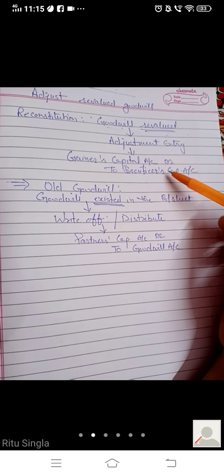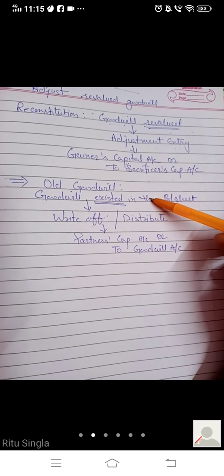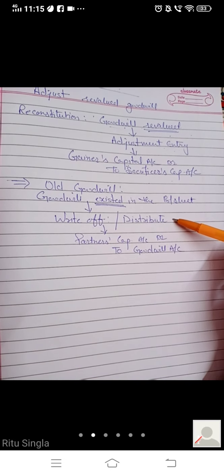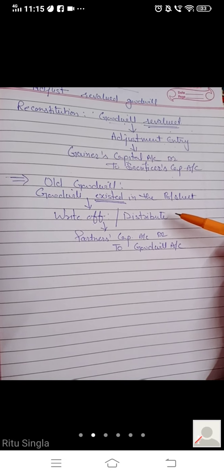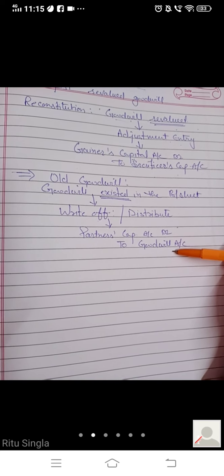Okay, adjustment means adjusting entry through sacrificing gaining ratio, gainers debit to sacrificers account. Existed goodwill means write off or distribution of that amount, then we will pass partners capital account debit to goodwill account.